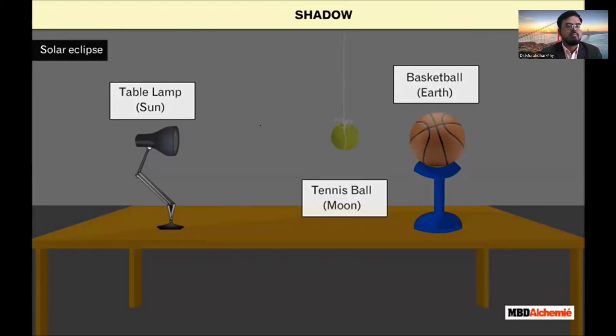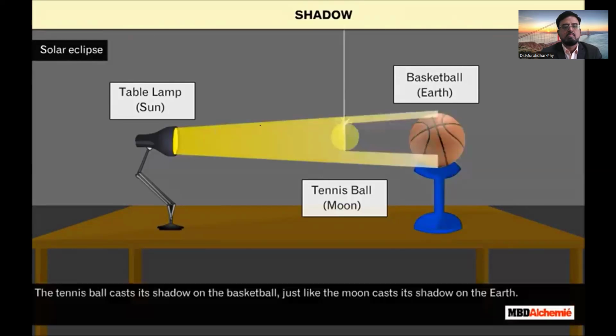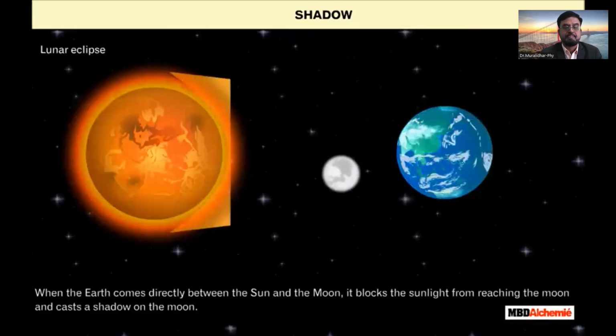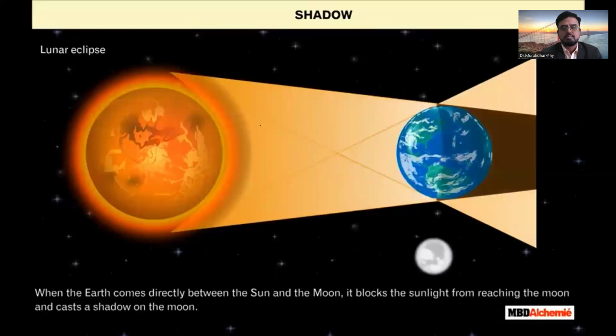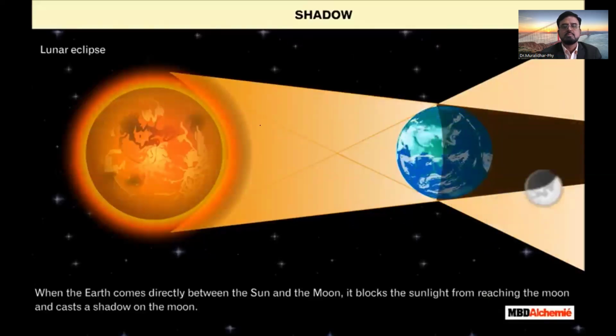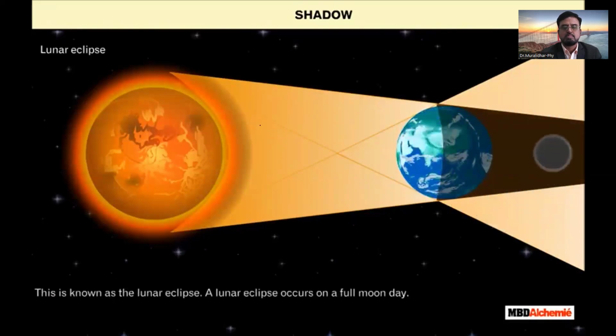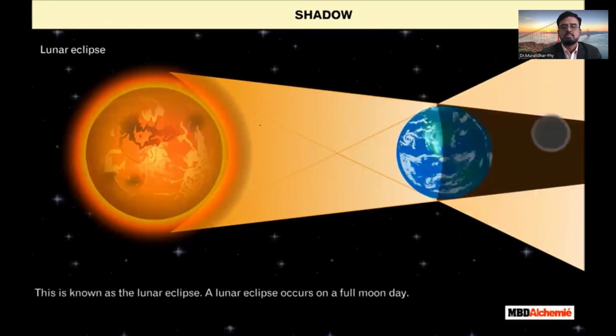Light the lamp. You will observe that the tennis ball casts its shadow on the basketball, just like the moon casts its shadow on the earth. When the earth comes directly between the sun and the moon, it blocks the sunlight from reaching the moon and casts a shadow on the moon. This is known as the lunar eclipse. A lunar eclipse occurs on a full moon day.